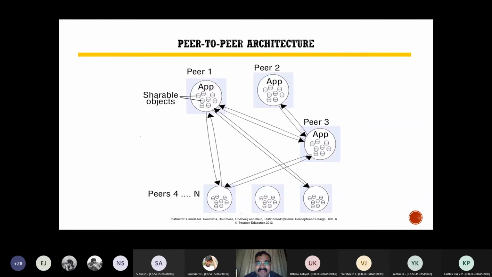In the peer-to-peer, everybody has got everything. Everybody is a client, everybody is a server. And there are shareable objects. So peer 2 can share some object from peer 1, and all the instances are there, and there is some sort of communication between them. So if peer 1 wants to share something with peer 2, they can do it one to one, and all these peers are interconnected to each other.